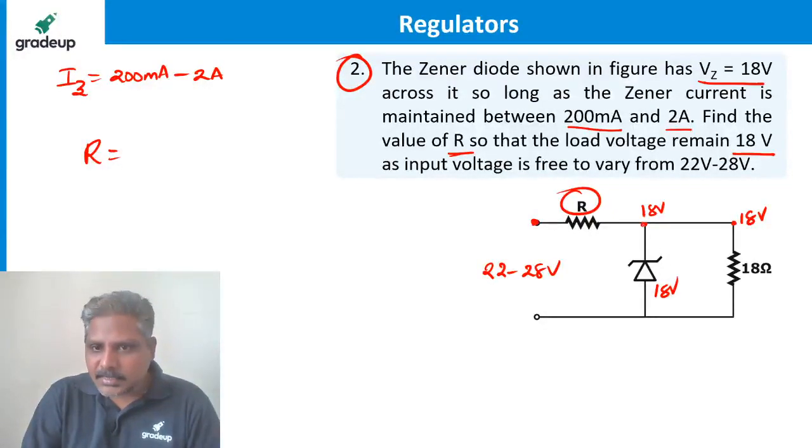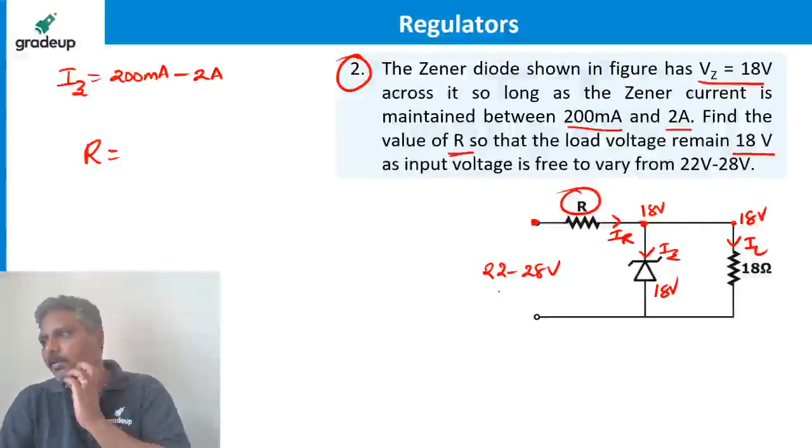Voltage across this divided by current through this. What is the current through this? IR. How much is the current here? IZ. How much is the current here? IL. So find IR and come on, tell me.